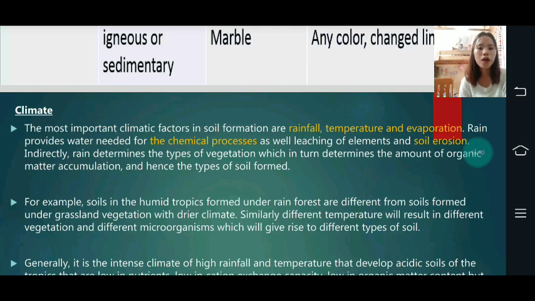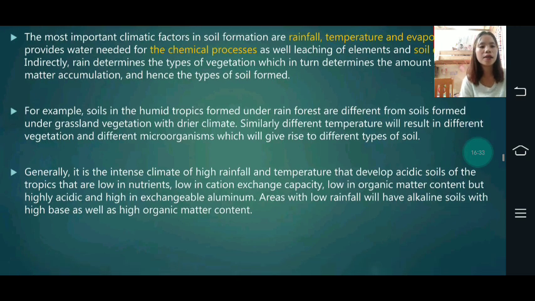For example, soils in the humid tropics formed under rain forests are different from soils formed under grassland vegetation, which have a different climate. Similarly, the same area with different temperature will result in different vegetation and different microorganisms, which give rise to different types of soils.